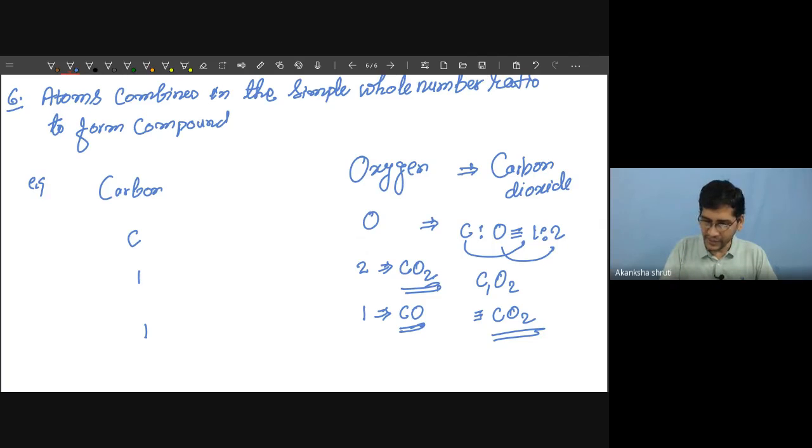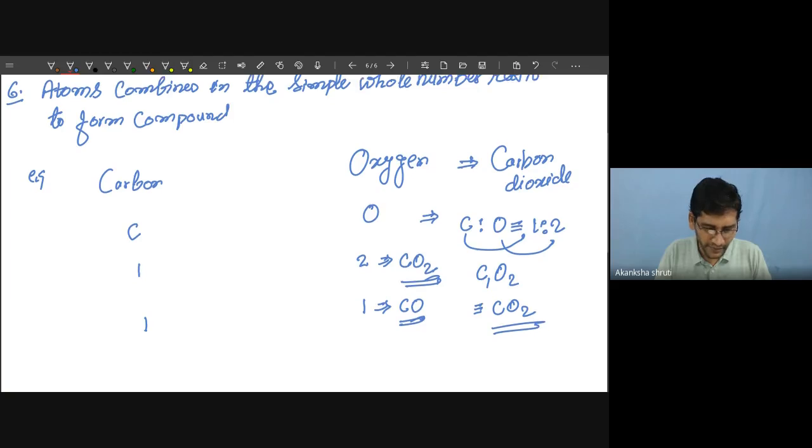Means if a particular compound has to be formed, then the number and the particular type of atom also need to be fixed. Say carbon and oxygen combine to form carbon dioxide or carbon monoxide, but in place of oxygen, if a new element hydrogen is taken, then it will form a different compound called CH4. Okay, so atoms combine in simple whole number ratio to form compound.